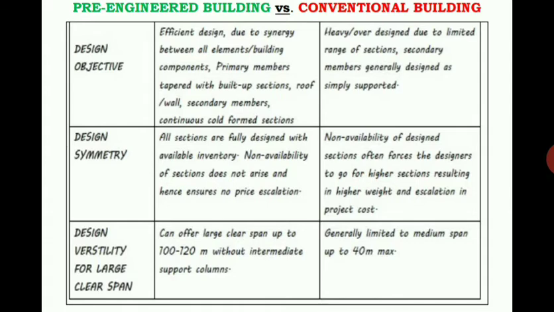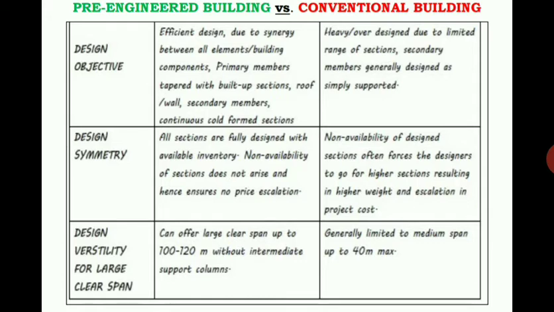And if you take the next property, that is design symmetry. Here, in the pre-engineered building, all sections are designed with available inventory. Inventory here is purely related to material management, and non-availability of sections does not arise, and hence it ensures no price escalation. And in conventional building, non-availability of design sections often forces the designers to go for higher sections, resulting in higher weight and escalation in project cost.